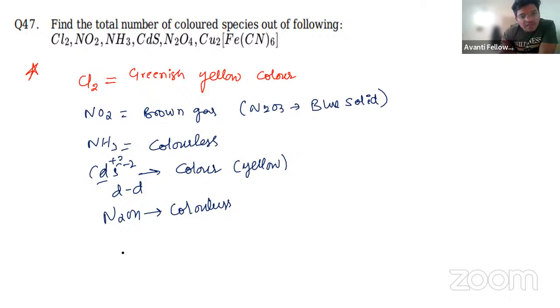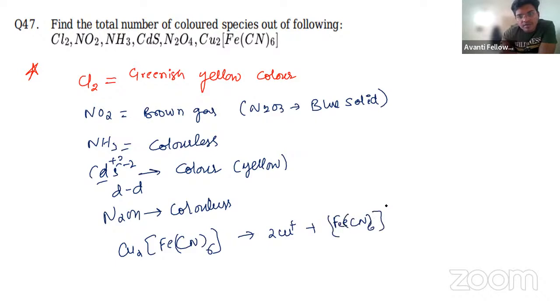Next one is Cu2[FeCN6]. So if you dissociate it, you get 2Cu2+ and [Fe(CN)6]2-. So what are you going to get for Fe? Fe minus 6 is equal to minus 2, then Fe is equal to plus 6 minus 2. Fe will become plus 4.